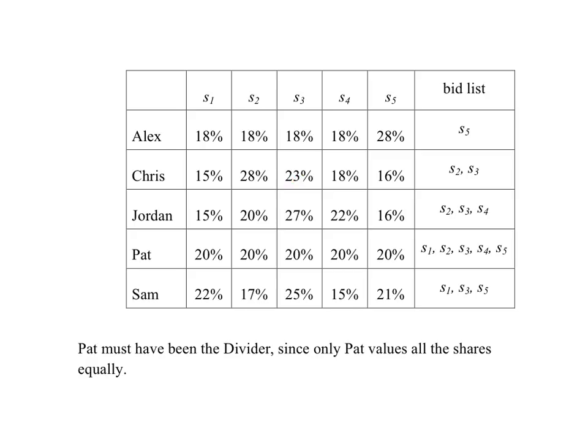For Jordan, it's S2, S3, S4. Notice, by the way, that for Jordan, exactly 20% is good enough. Jordan would rather get S3, but S2 would be a fair share. And finally, Sam values S1 and S3 and S5 highly enough to be fair shares, but not S2 or S4.